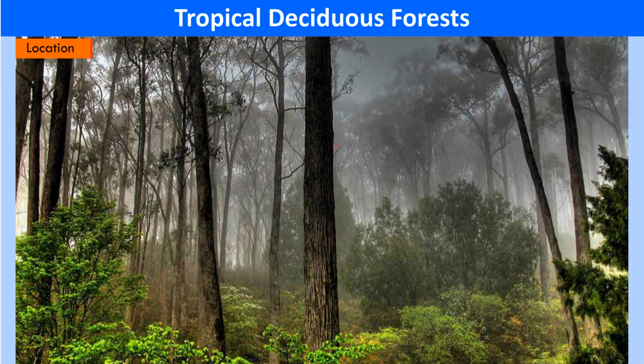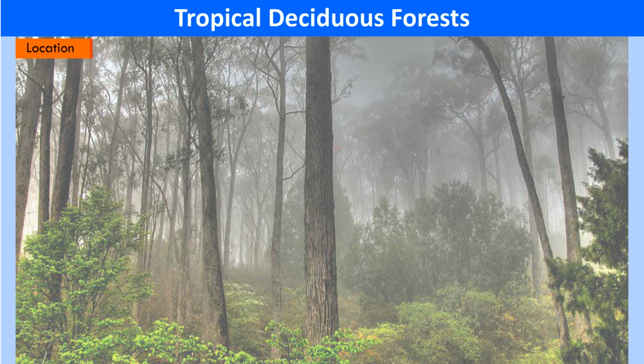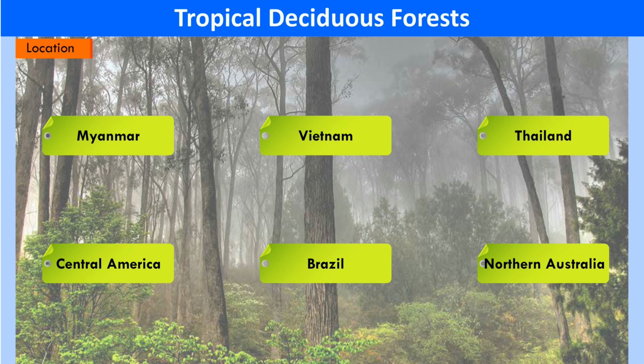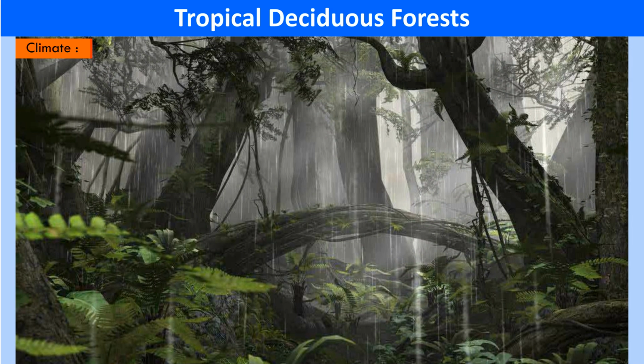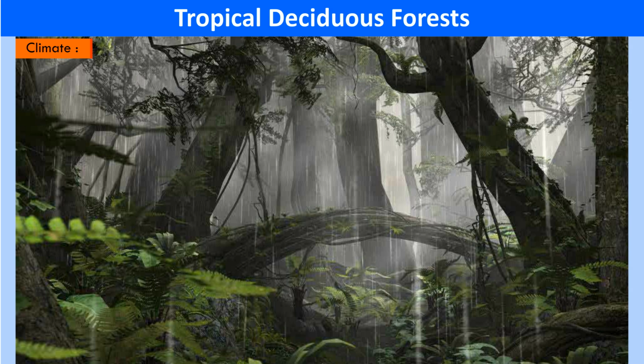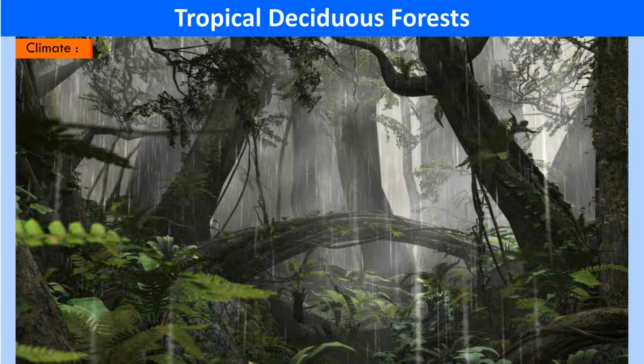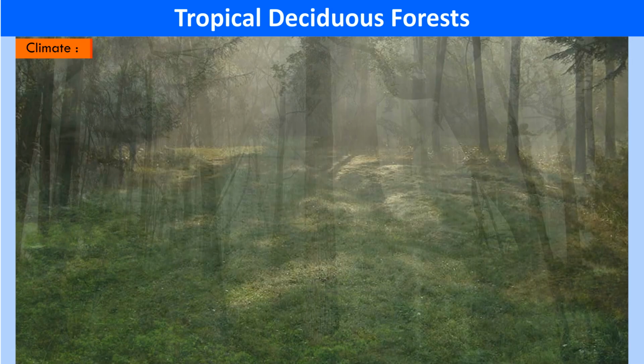Tropical deciduous forests. Location. These forests typically encompass parts of the Indian subcontinent, Myanmar, Vietnam, Thailand, Central America, Brazil, and northern Australia. Climate. The region is characterized by high temperature, seasonal rainfall, along with a distinct dry season.